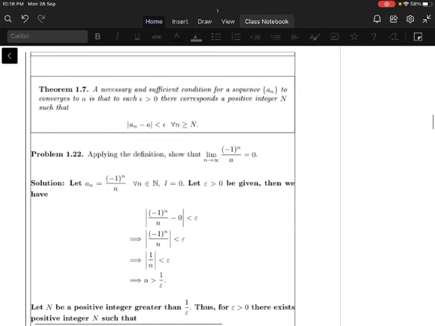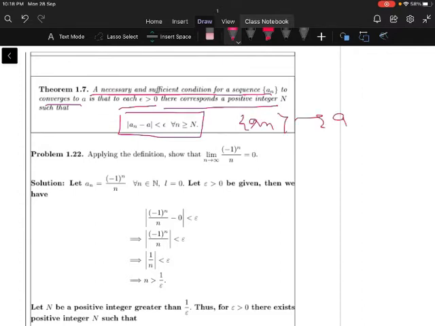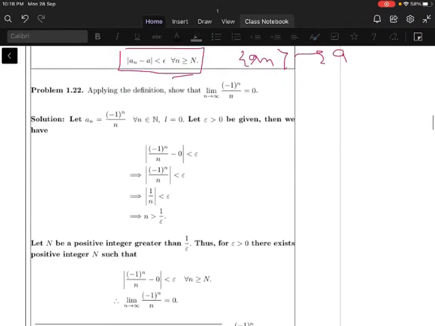Now let us move to the next theorem. A necessary and sufficient condition for a sequence a_n to converge to a is that for each epsilon positive there corresponds a positive integer N such that modulus of a_n minus a is less than epsilon for all n greater than or equal to N. So this is the definition of a convergent sequence; it means the sequence a_n converges to a. Now let us move to the problems.